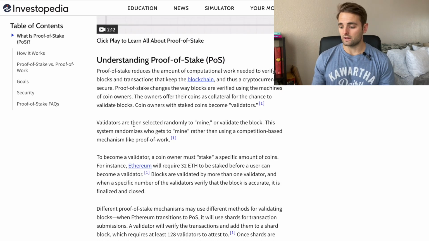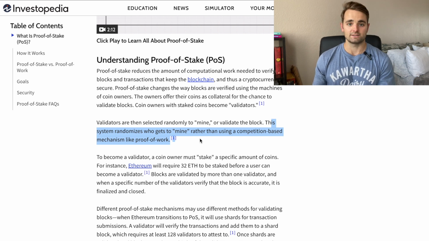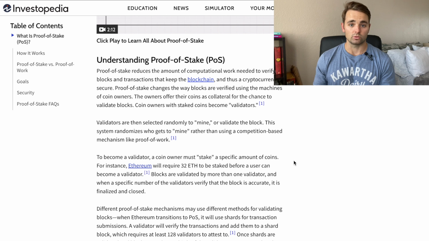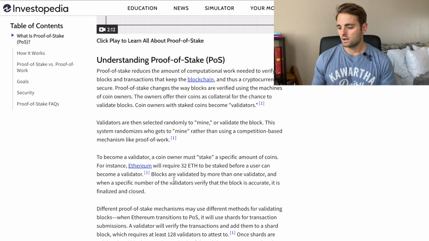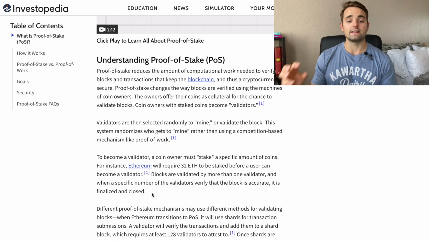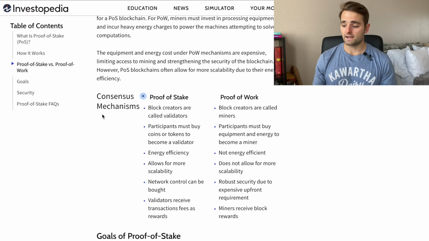So like we just discussed, validators are selected randomly to mine or validate a block. This system randomizes who gets to mine the next block rather than a competition-based mechanism like proof of work. To become a validator, a coin owner must stake a specific amount of coins, which right now is 32 Ethereum, or roughly about $50,000. Blocks are validated by more than one validator, and when a specific number of the validators verify that the block is accurate through their voting mechanism, it is then finalized and closed, and that block is added to the blockchain. So a side-by-side comparison of these consensus mechanisms is shown here.